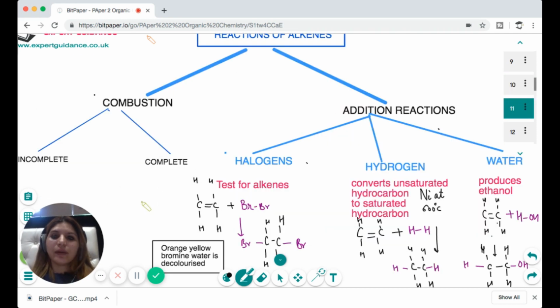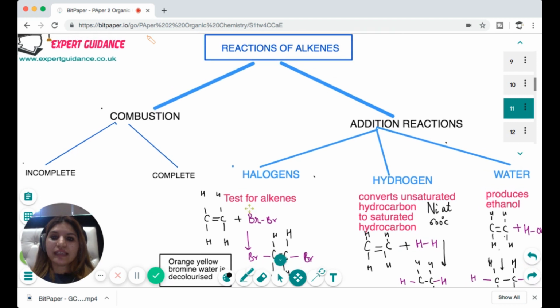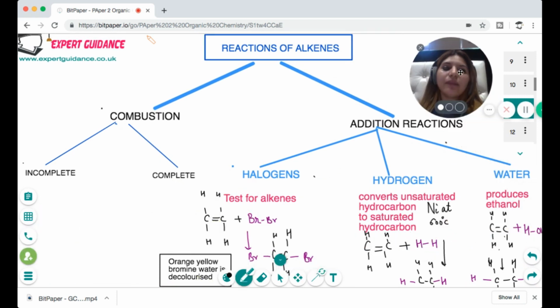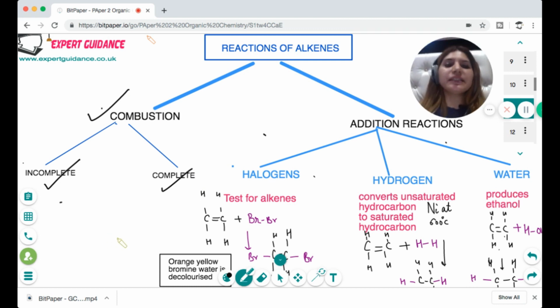Okay. Now, what are the reactions of alkene? This is very important. Watch it very, very properly and make sure you are able to write these reactions. First is combustion. Combustion can be complete or incomplete. You can take any alkene and react it with oxygen. If it forms carbon dioxide and water, it is complete combustion. And if it forms carbon monoxide and water, it is incomplete combustion.